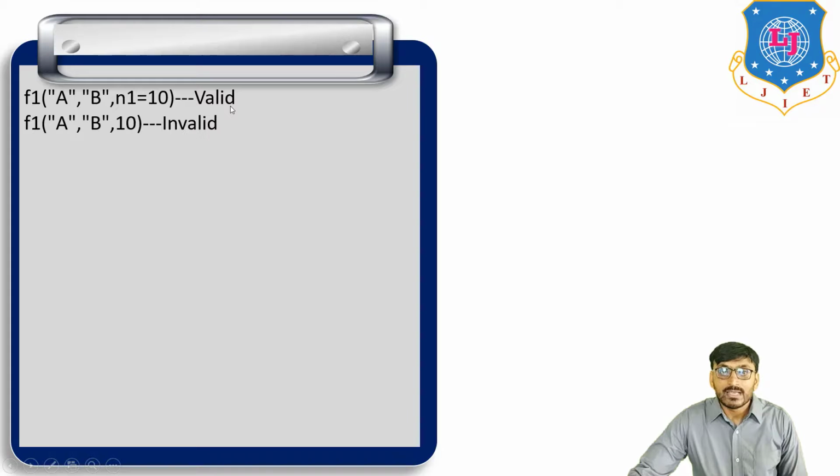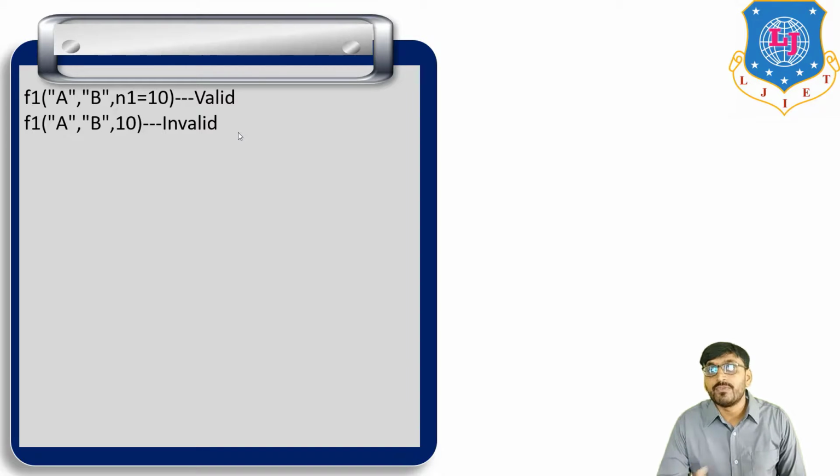But if we provide f1 with a, b and 10, there is no keyword argument here, so it is invalid syntax. So in our program, if we use a variable length argument first and then any other argument, then it must be a keyword argument, not a positional argument.